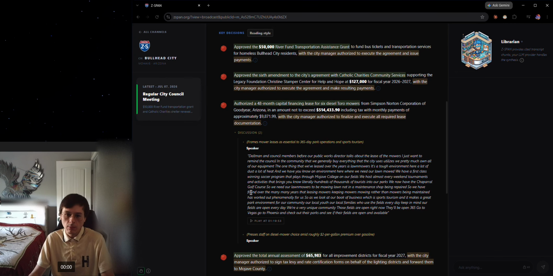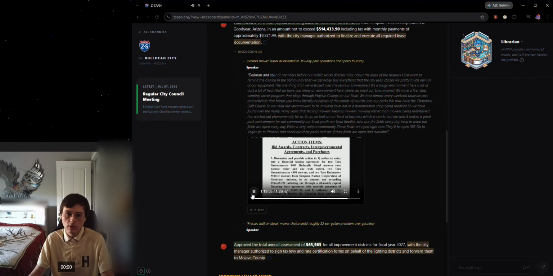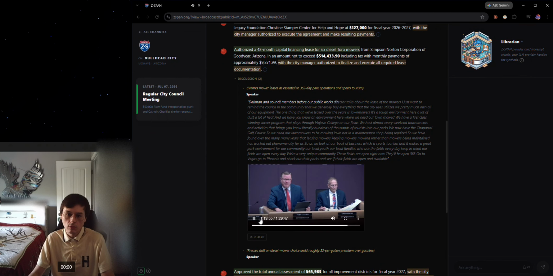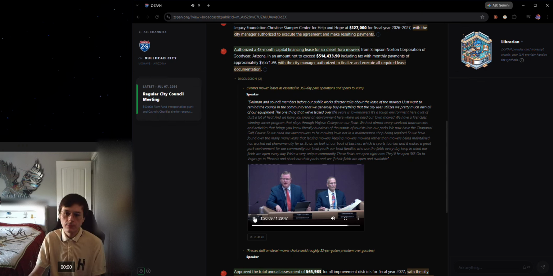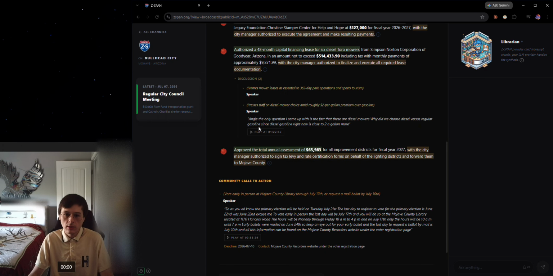So right here, you will see: Mayor Delman and council members, before our Public Works Director talks about the lease of the mowers, I just want to remind the council and the community that we generally buy everything that the city utilizes. We pretty much own all of our equipment. The one thing that we've leased over the years is lawnmowers. It's a tough environment here, a lot of dust, a lot of heat, and we have... So again, I'm not going to go over all of it.